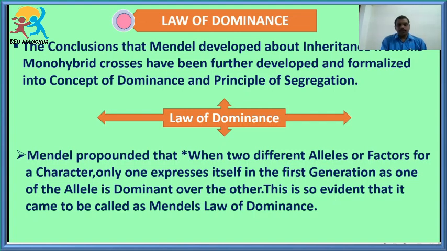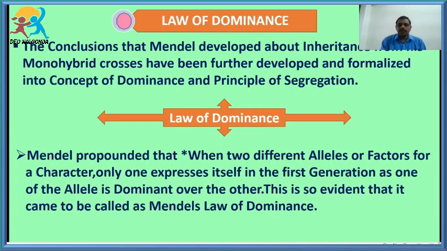Students, it is very important for a 2 marks question. What is the law of dominance? Based on which hybrid cross has Gregor Mendel proposed this law of dominance? They are asking for a 2 marks question. So, very simple. There are two alleles for each trait. From each allele there is one factor, and these two factors combine and produce the F1 generation, and this F1 generation has a heterozygous condition in which one factor is always dominating the other factor.